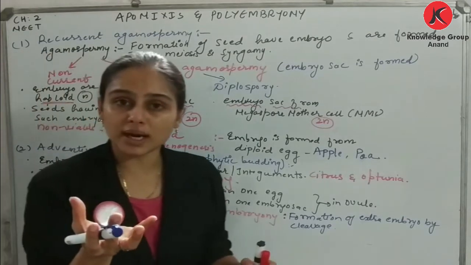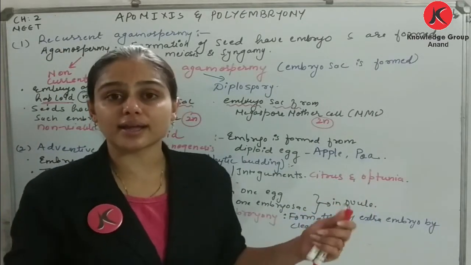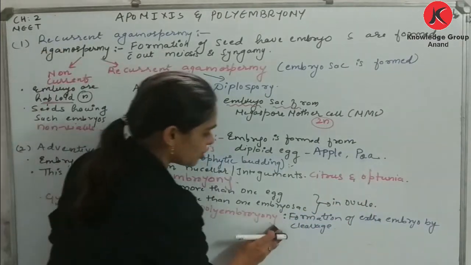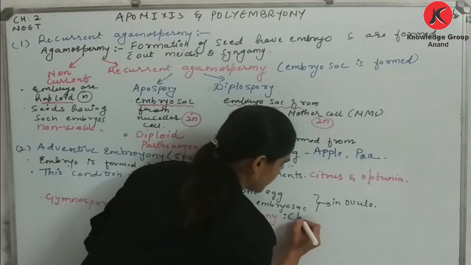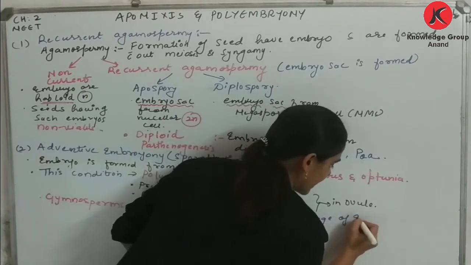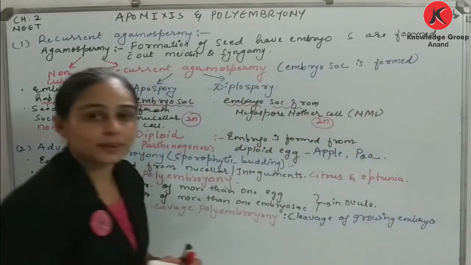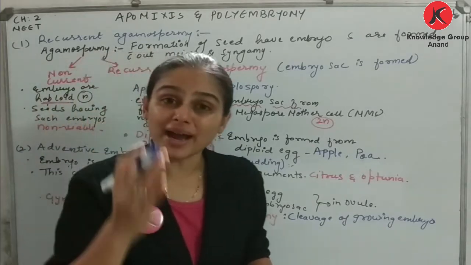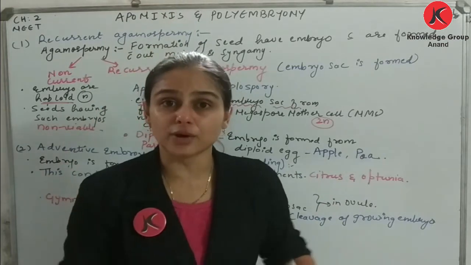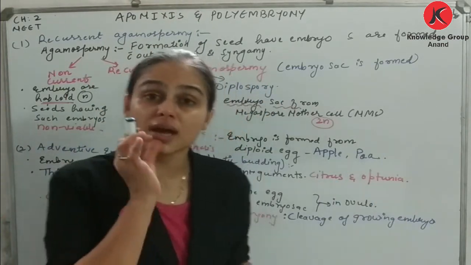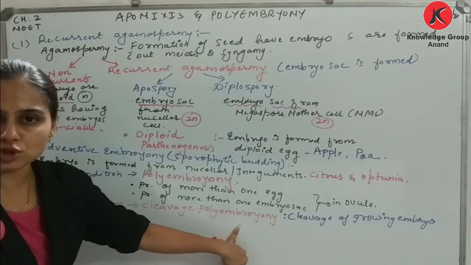Here the embryo that formed is growing, and this growing embryo cleaves and forms an extra embryo. So rather, I should write: cleavage of growing embryo. For your understanding, the embryo is formed, this embryo divides. Due to some reason, by chance, this embryo gets split. It gets cleaved, which results in formation of extra embryos. And this is what I mean by cleavage polyembryony. Am I clear? Any doubts you people are having?